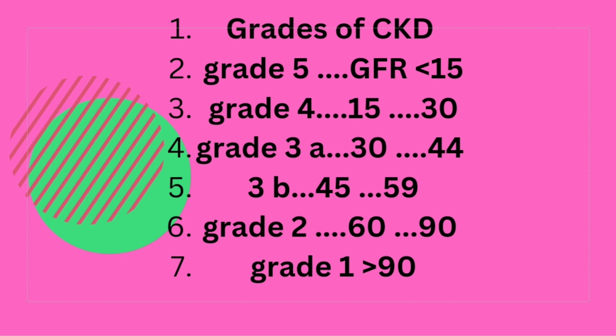So depending upon GFR, we have divided kidney disease into five grades. If we start from below, that is from grade 5, GFR is usually less than 15. And then after that, it follows pattern of table of 15. In grade 4, GFR is between 15 to 29. Then in 3A, it is from 30 to 44. Then in 3B, 45 to 59. And in grade 2, it is 60 to 90, and in grade 1 it is greater than 90, but it must be remembered that in grade 1 and 2 CKD, urea and creatinine are normal. This is considered to be normal kidney function tests.